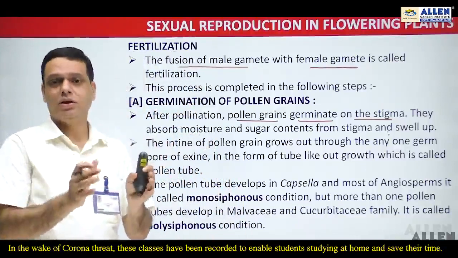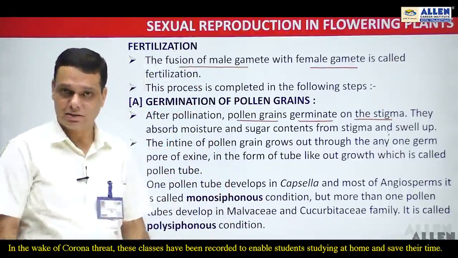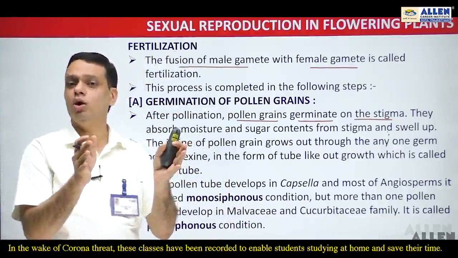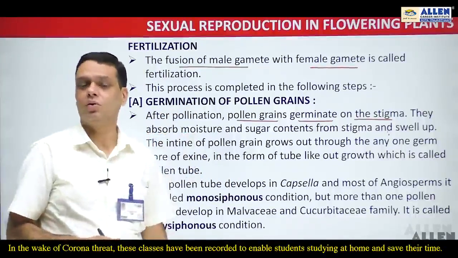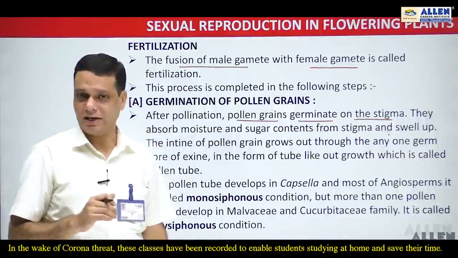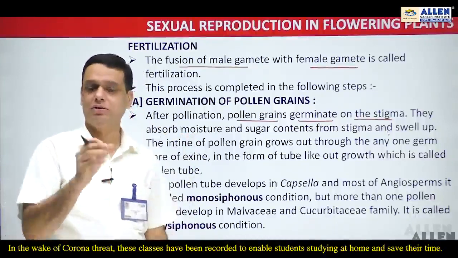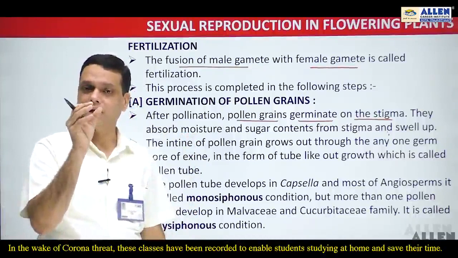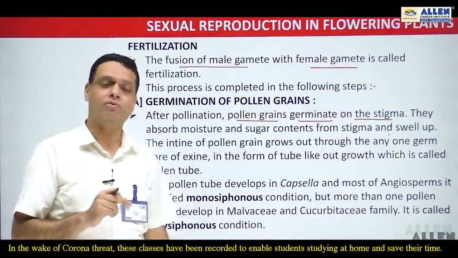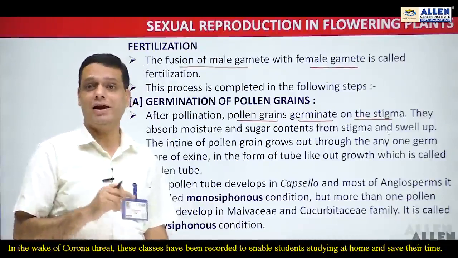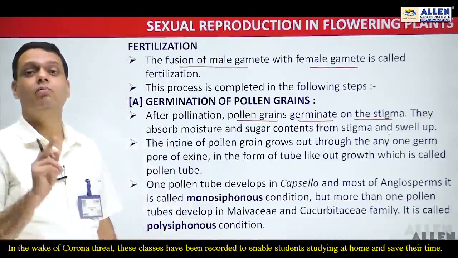As it swells up, the volume of the pollen grain increases. Due to this increase in volume, pressure is exerted on the intine as well as the exine, and because of this pressure, the intine comes out from any one of the germ pores in the form of a tube-like structure, which is known as the pollen tube.